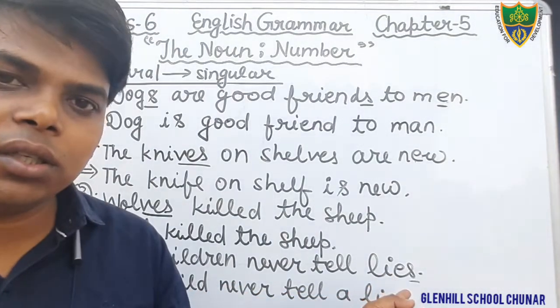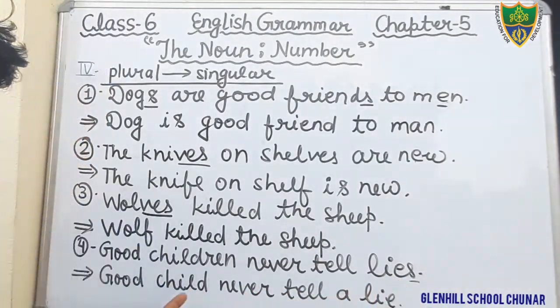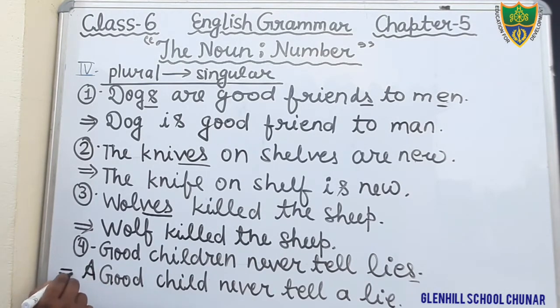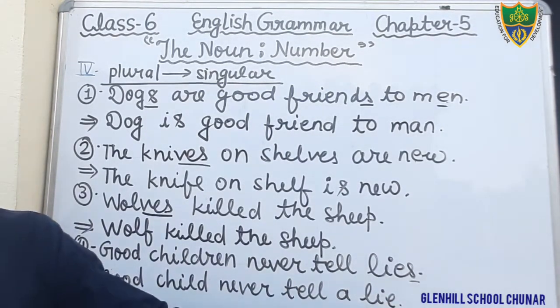Okay, student, good child never tell a lie. That is written in plural, and we will write here in singular. Good child never tell a lie. Okay, students, so just write it, or you can say put here good child, a good child. That is also correct. Okay, a good child never tell a lie. Just write it. A good child never tell a lie. When we are using here A before that, we will write this one. A good child never tell a lie.